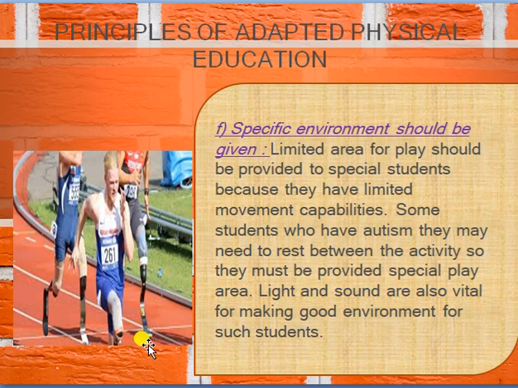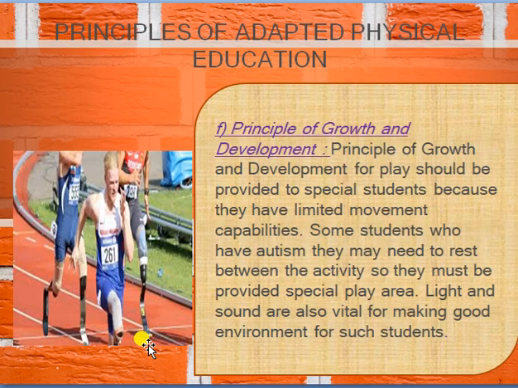Whenever they are taking part in sports, that area should be very clean, right? There should be a proper area for their rest. And if they are playing some games indoor, then the light and sound system should be proper, so that they can feel very comfortable to play in that kind of environment.